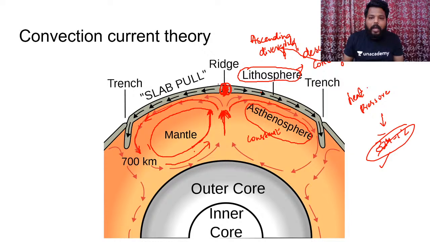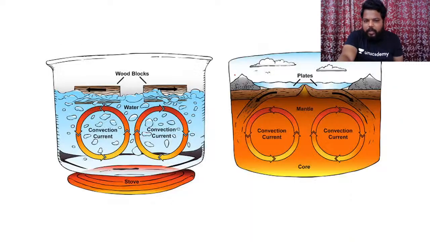So when this oceanic crust breaks, the magma comes out. And that is the basic idea through which we should understand the concept of seafloor spreading. Is this clear for everyone? I'll share the details of the ascending, diverging, descending and converging limbs further.